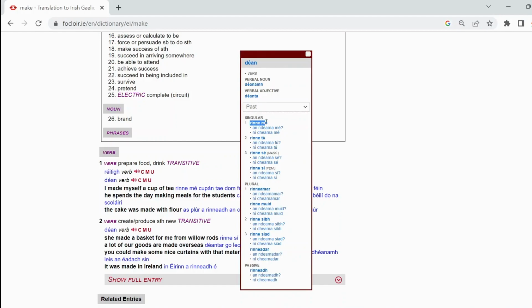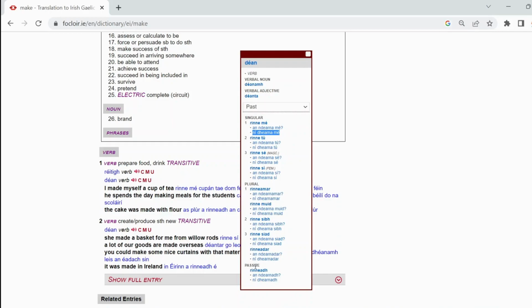Rinne mé, for example, I did, I made. Rinne tú, you did, you made. Rinne sé, he did, he made. The interrogative form, an ndearna mé, did I do, did I make. The negative form, níor rinne mé, I didn't do.